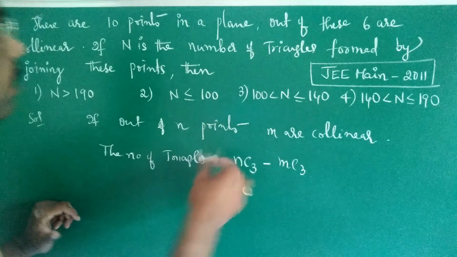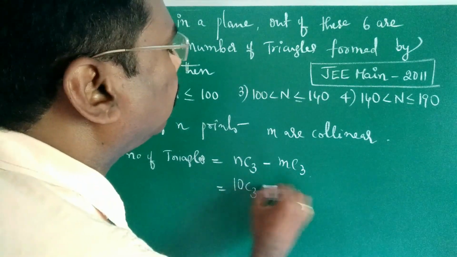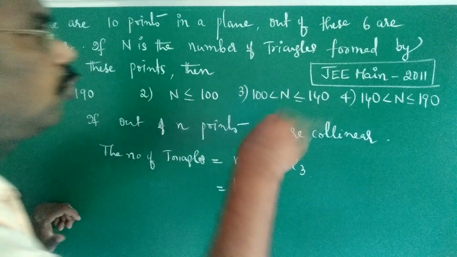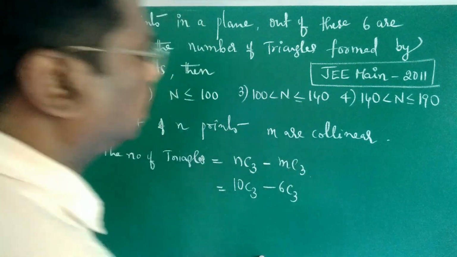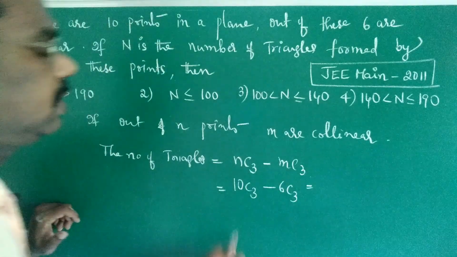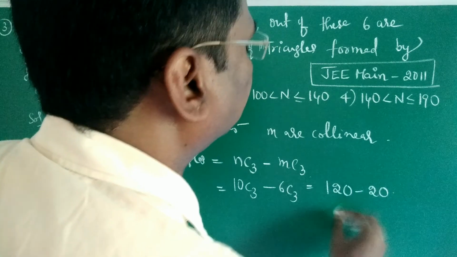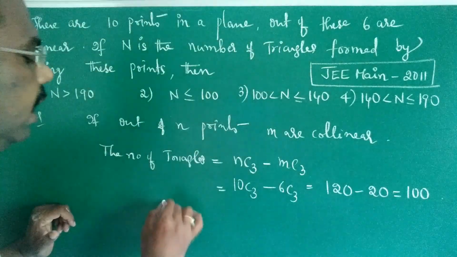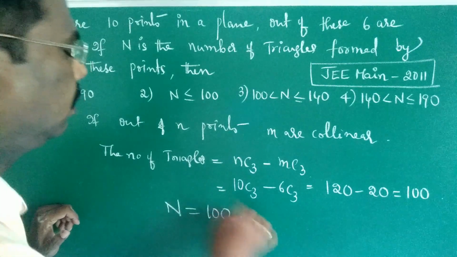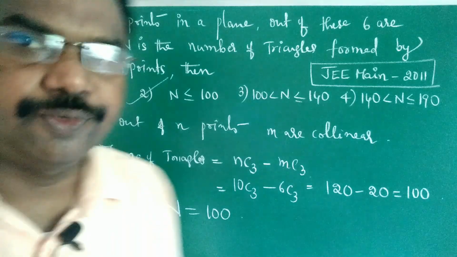Now nC3 means the number of total points, 10C3, minus, now collinear points, 6 points are collinear, so 6C3. Now 10C3 means 120 minus 20 is equal to 100. Now n is equal to 100. Now according to this, option 2 is the correct one.